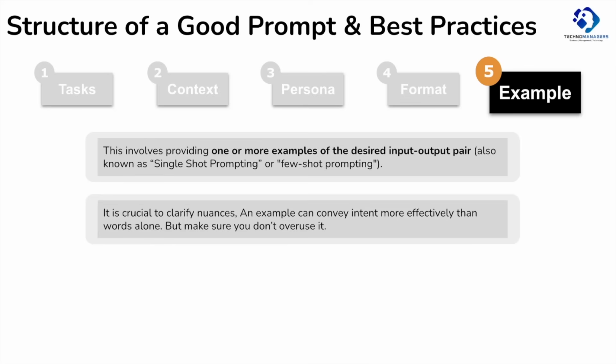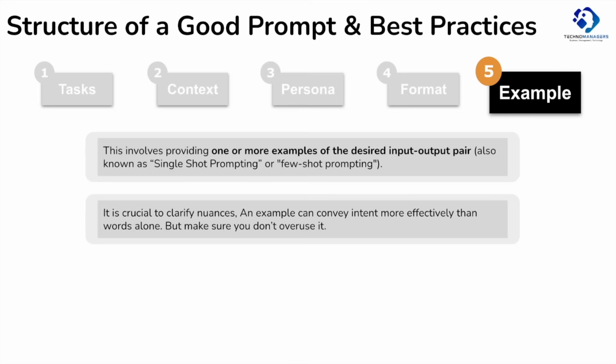If you don't use an example in the prompt, that is called a zero-shot prompt. If you use one example, it is called a single-shot prompt. If you use multiple examples, it is called a few-shot prompt. But make sure that you are not overusing it. Overuse of examples or references makes it super biased toward those examples.